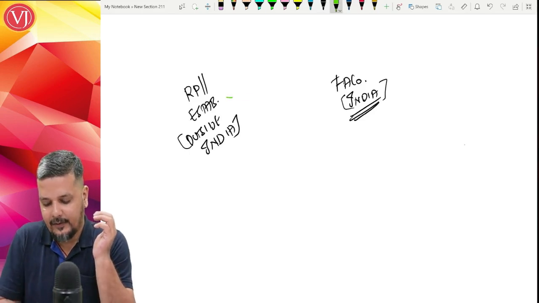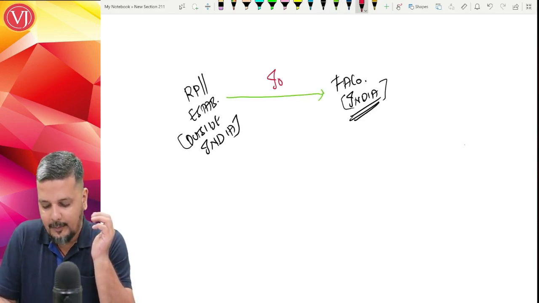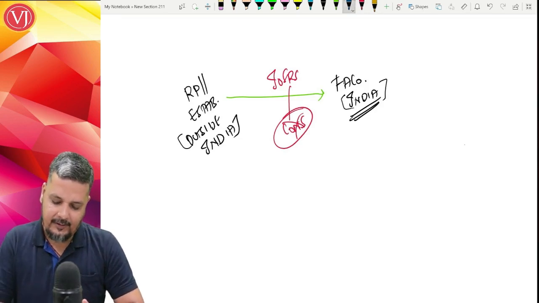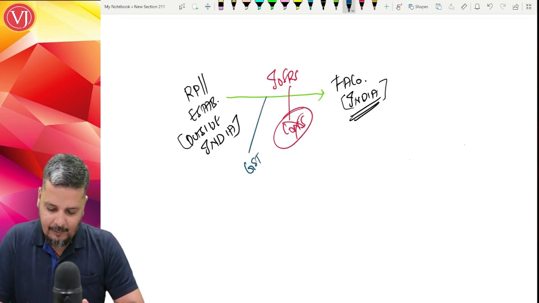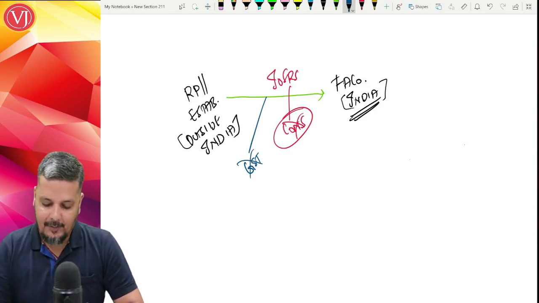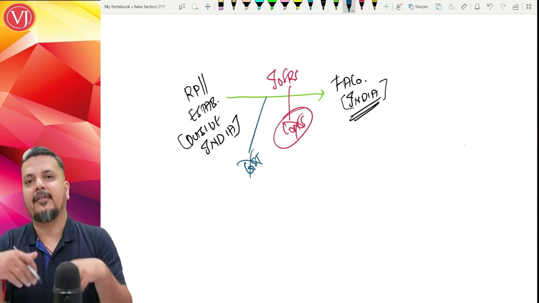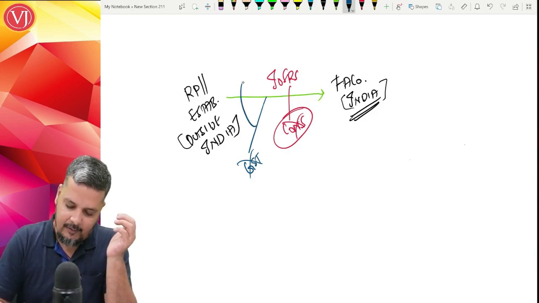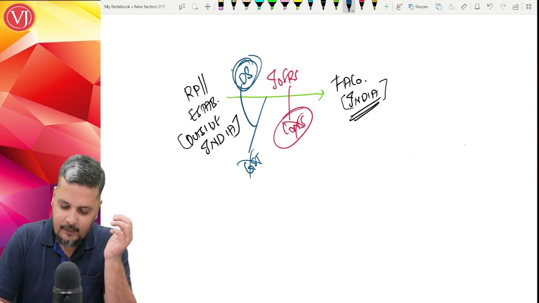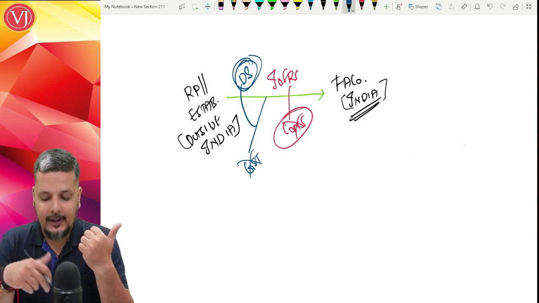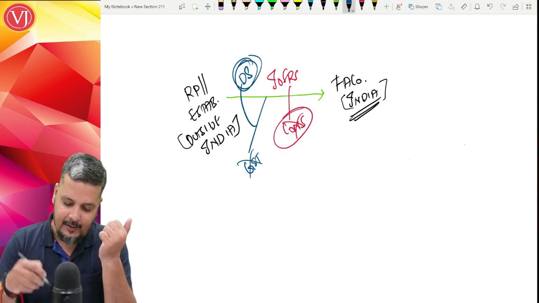Now when this service is being imported, it is exempted if there is no consideration. If at all there is no consideration, then in such a condition GST will not be there. It is deemed supply, by the way. Even though there is no consideration, it would have been deemed supply, because you need to understand if there is no consideration, why it is exempted. Because it is covered by the aspect of deemed supply. Now though it is deemed supply, you're talking about para 2 of schedule 1, transaction between related person or distinct person. Though it is deemed supply, it is exempted.